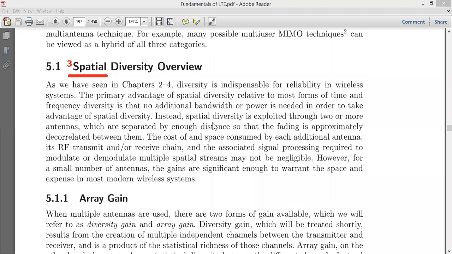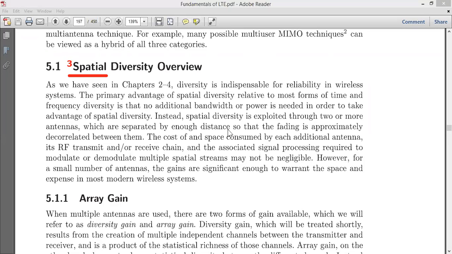Then, for spatial diversity, we use more than one or two antennas which are separated by enough distance. That is the second parameter here. If you are placing more than one antenna, you cannot place both antennas right next to each other. There should be some minimum distance. Why do we need enough distance?